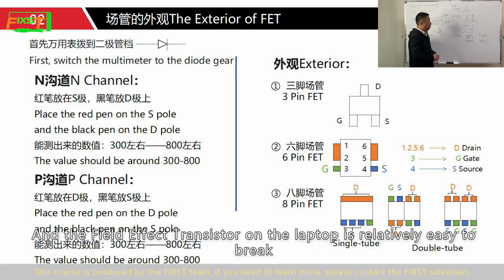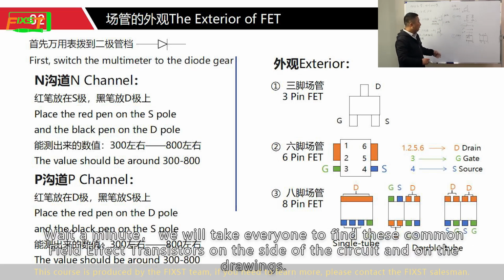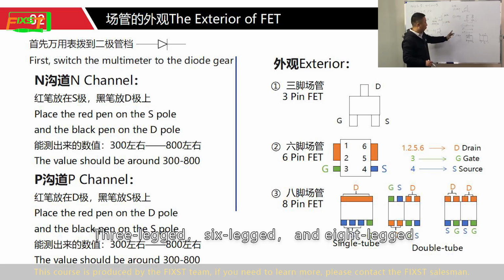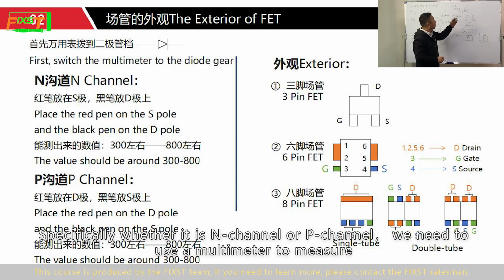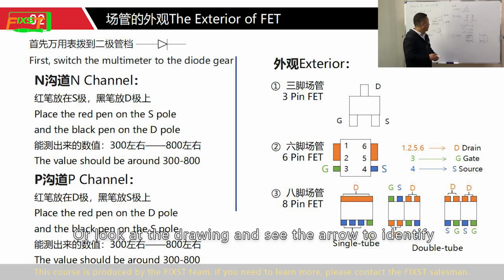The field effect transistor on the laptop is relatively easy to break. Wait a minute. We'll take everyone to find this common field effect transistor on the circuit board and on the drawing. 3-pin, 6-pin, and 8-pin. And these types of tubes are divided into N-channel and P-channel. Specifically, whether it is N-channel or P-channel, we need to use a multimeter to measure, or look at the drawing and see the arrow to identify.